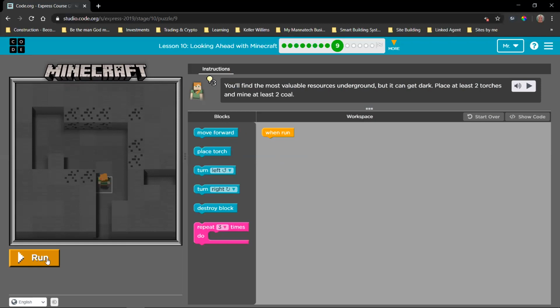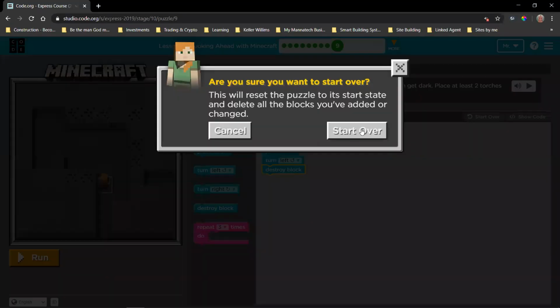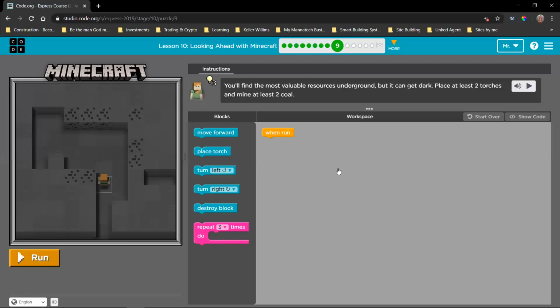This when run block cannot move, it stays there. And the reason is that it is tied into this run button. So when we click this button, this code will activate anything that is underneath it, this block. If we have a lot of code on here and we want to try again, maybe we don't want to manually drag everything off, we can just click on start over, and this will be emptied out so that we can start from the beginning.